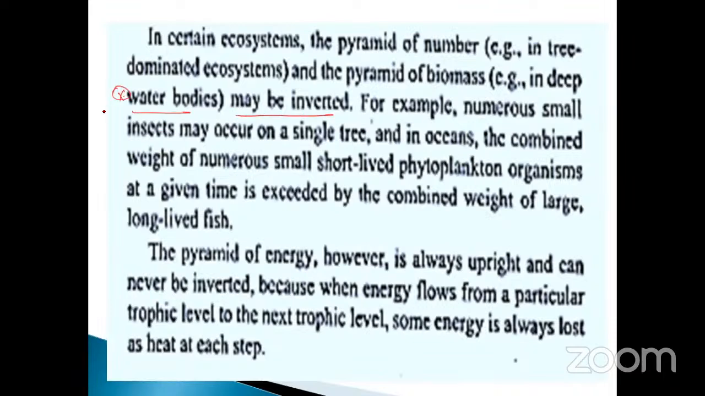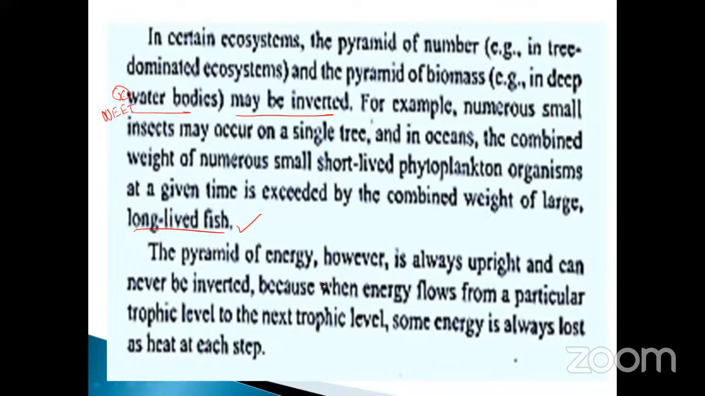This is very, very important, my dear students. From the NEET point of view, they ask the question: in a water body ecosystem, how will it be? The pyramids are upright, downward, or inverted, like that. Both are the same, inverted. For example, numerous small insects may occur on a single tree. The combined weight of small, short-lived phytoplankton organisms at a given time may be exceeded by the combined weight of large, long-lived fish. The pyramid of energy, however, is always upright and can never be inverted, because when energy flows from one trophic level to the next, some energy is always lost as heat at each step.